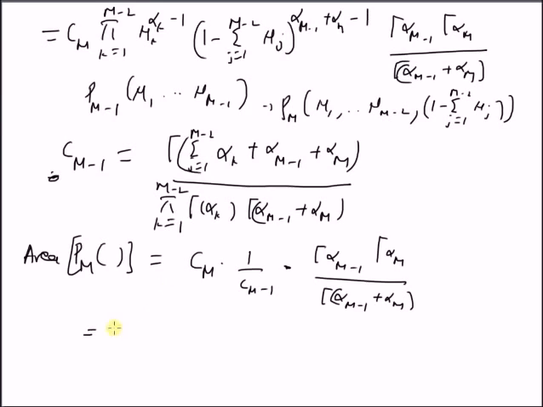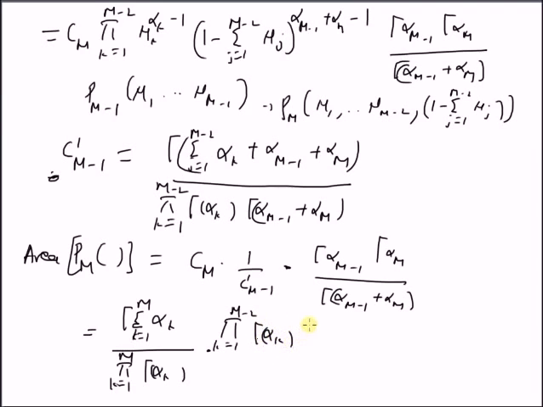Now rewriting these terms, actually inserting the values of these terms, let us call this C dash m. So we have gamma of summation k equal to 1 to m alpha k divided by the product of k equal to 1 to m gamma of alpha k, multiplied by the product k equal to 1 to m minus 2 gamma of alpha k multiplied by gamma of alpha m minus 1 plus alpha m, divided by gamma of the summation k equal to 1 to m minus 2 alpha k plus alpha m minus 1 plus alpha m.